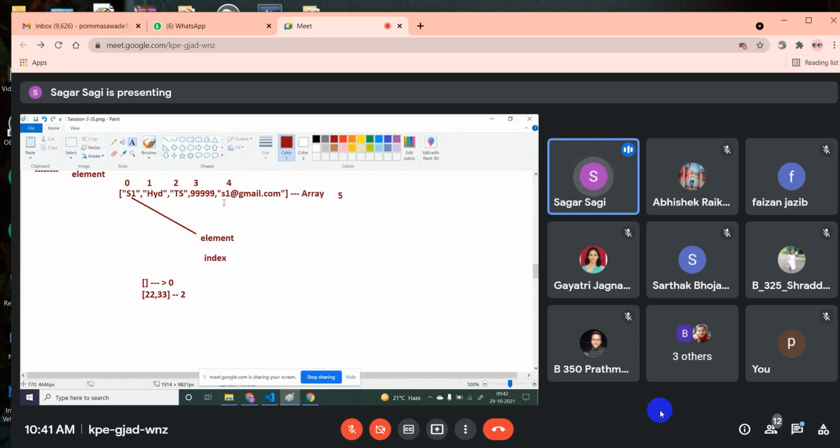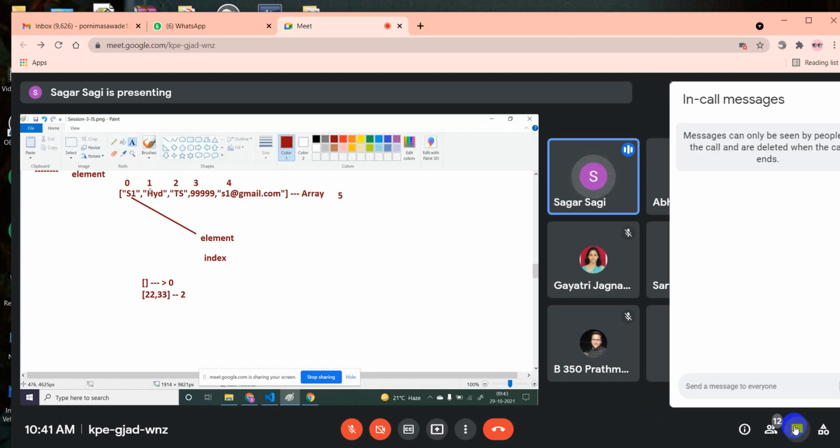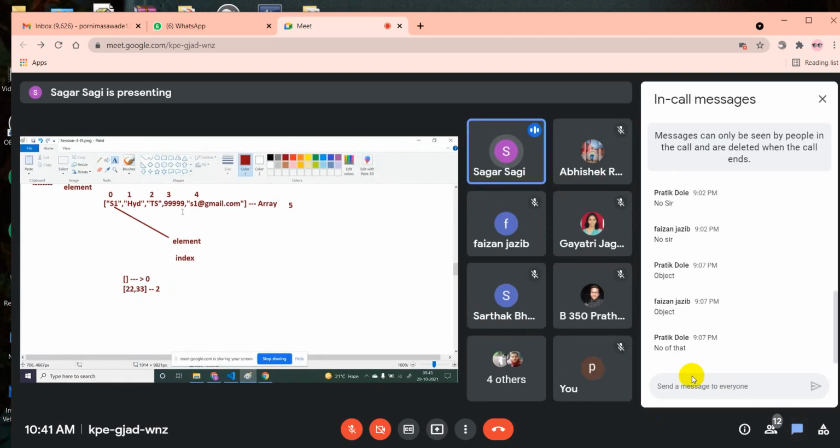Okay, understood this array concept? And remember, in this array in JavaScript, you can store any type of data or a combination of different data types. Like here, see, I have stored string, number, again one string. So it is valid in JavaScript, but in Java, it will not be valid. In Java, you have to store same type of data. Like if you're storing string type of data, then in this entire array, you should have only string type of data. You cannot insert number like this in Java. But when it comes to JavaScript, you can insert any type of data or combination of types of data.